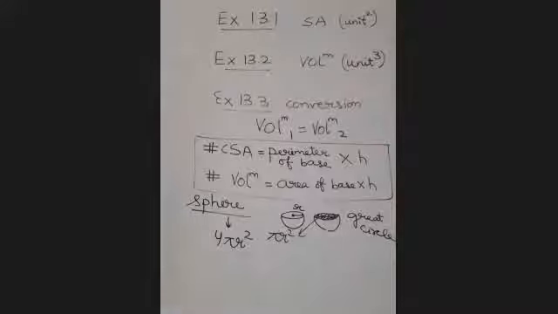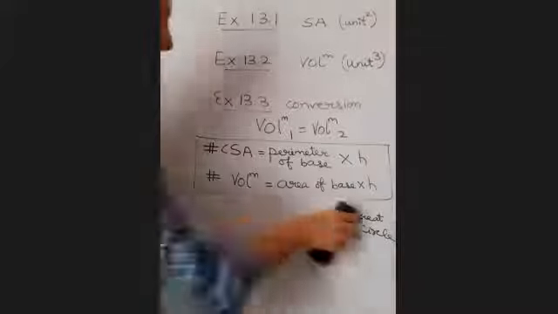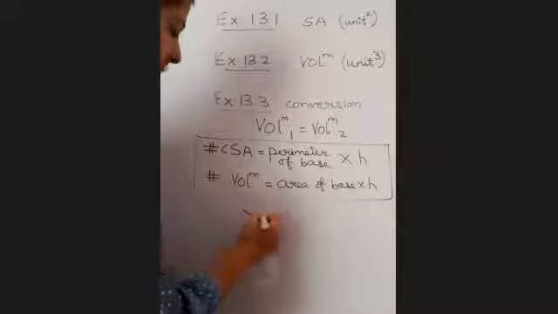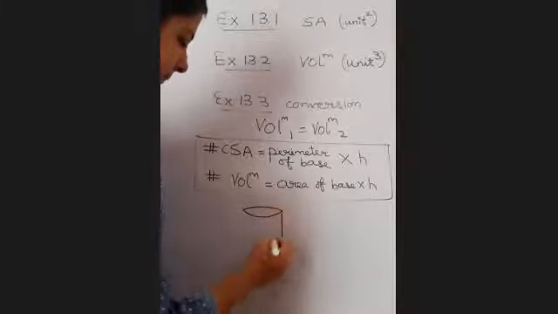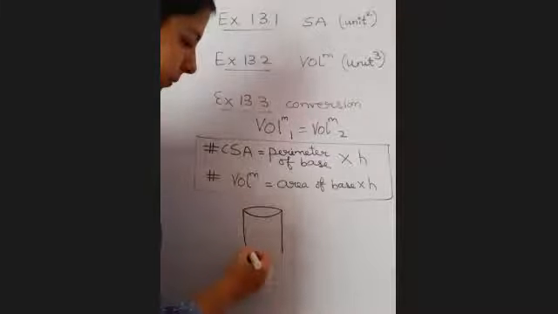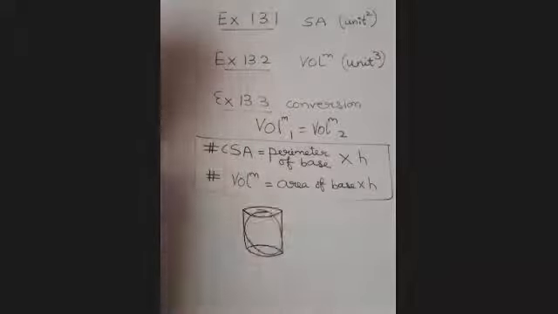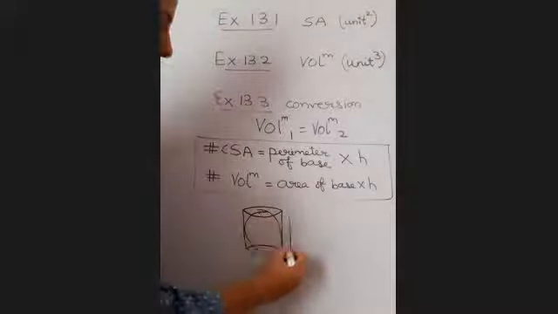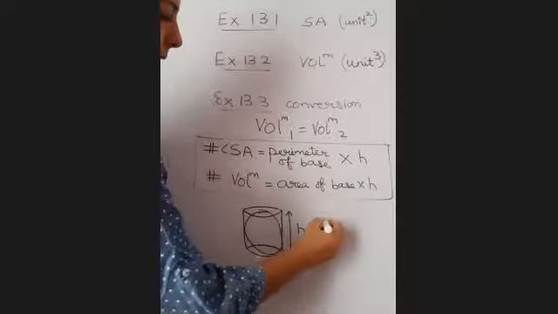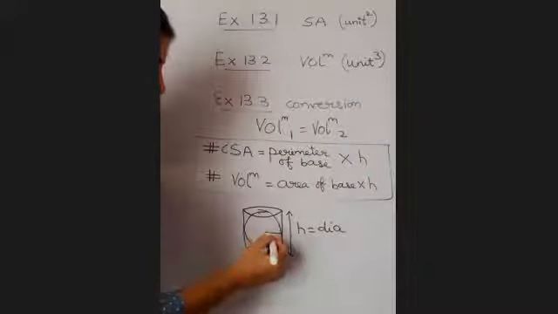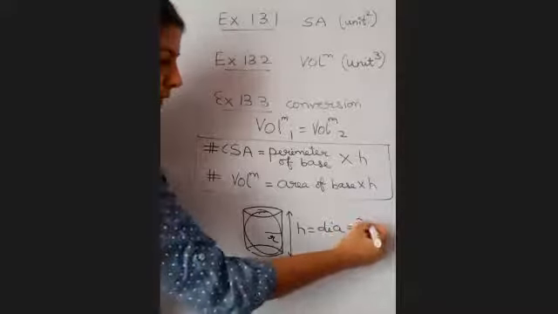Right. Then coming on to the volume part. If you remember, we have done a practical, practical 5. We have taken a cylinder. I showed you in the classroom. I don't have apparatus to show you again. You have a cylinder and a sphere such that the sphere is enclosing the cylinder. Enclosing the cylinder means the height of the cylinder is equal to the diameter of the sphere. R is the radius, so diameter would mean twice the radius.